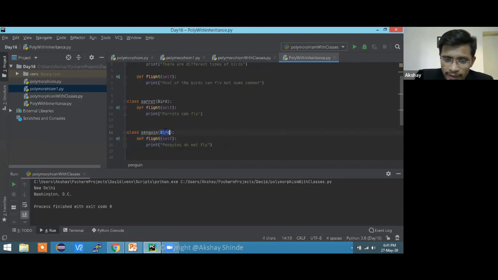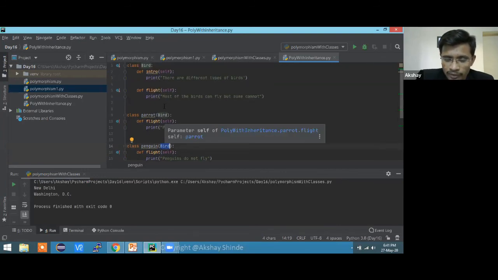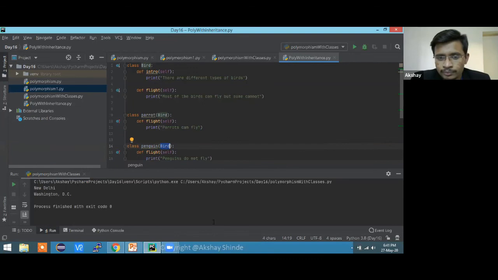So we inherited bird, and this is some kind of multiple or multi-level inheritance. What we are doing is taking this parent into this child and into this child as well.